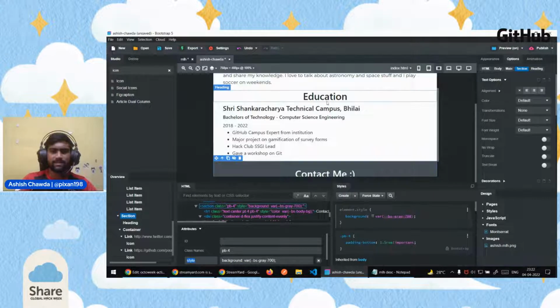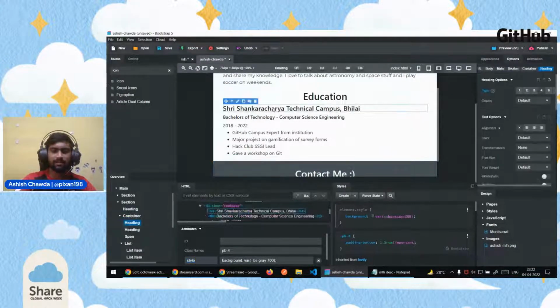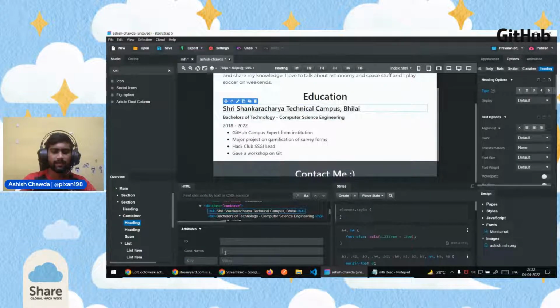Here the education and my university name are quite close, so let's click on this university heading and add a margin top. What it does is add a margin on top so that it just adds more space between education and our university heading.